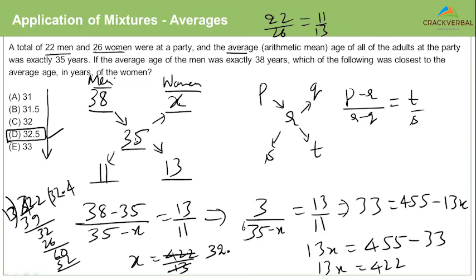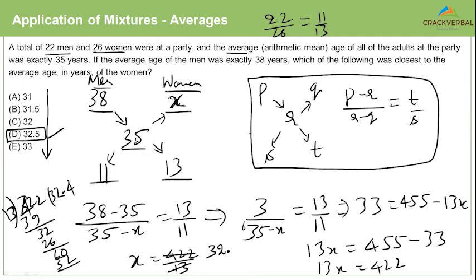So don't shy away from using the alligation diagram if you don't know one of the components. If 4 components are given, you can always find out the 5th component if you just execute the alligation diagram. Are we clear? Any problems here? Awesome.